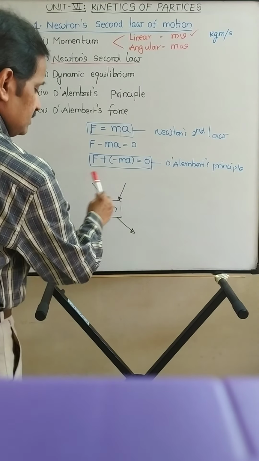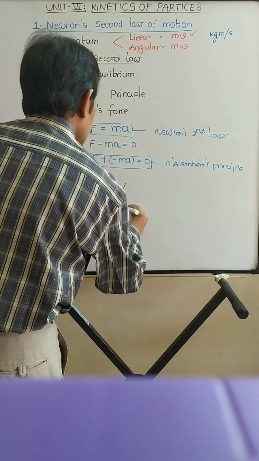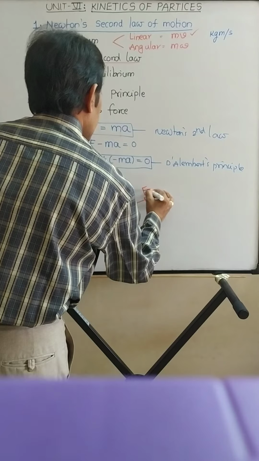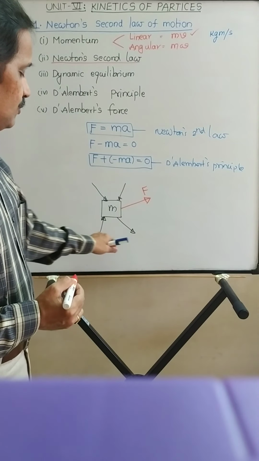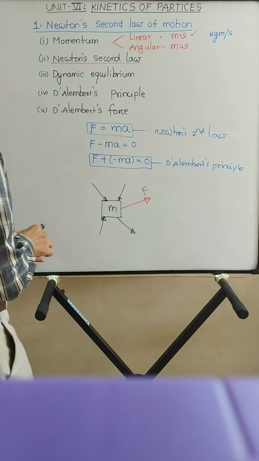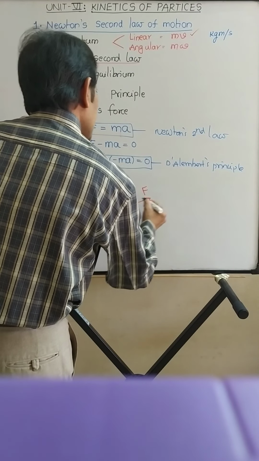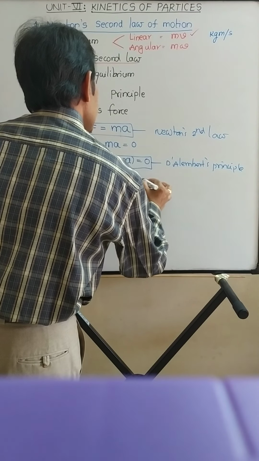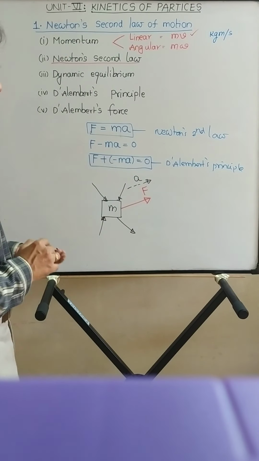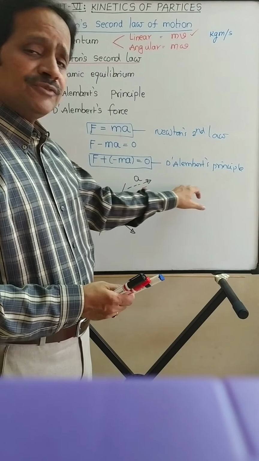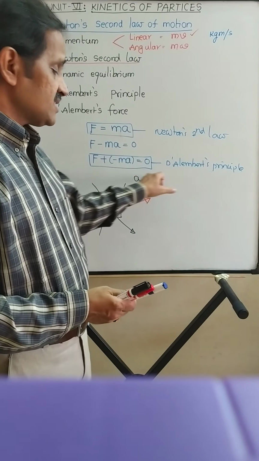The resultant of all these forces is acting in this direction. Let us assume that F is the resultant of these 4 forces. Then this body will tend to move in the direction of the resultant force with an acceleration a. Right? As per Newton's second law, the resultant force or unbalanced force is equal to mass into acceleration of the